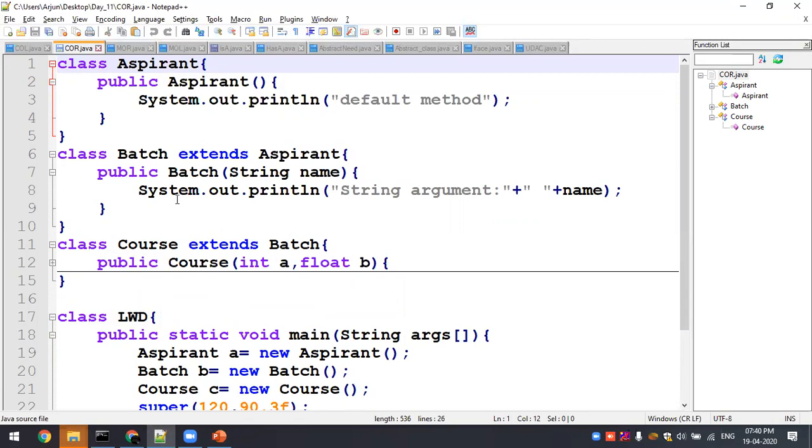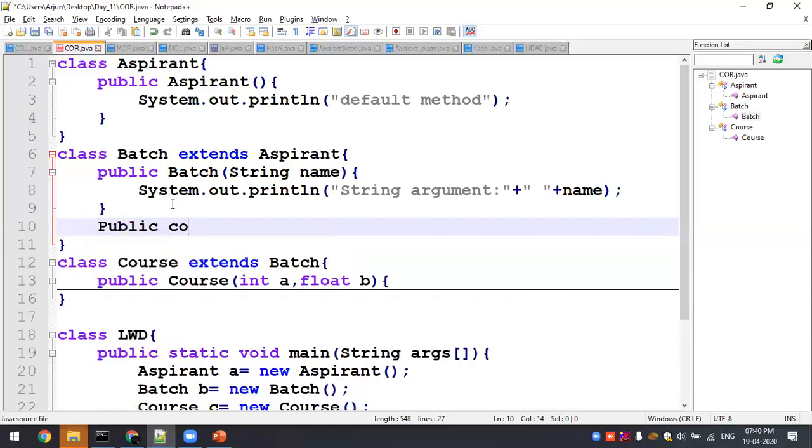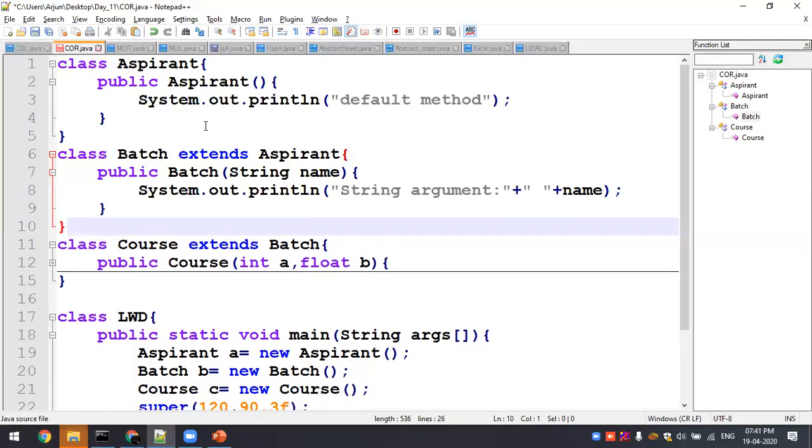So I can't go and define here a constructor named public Course of. Yes or no? This is going to throw an error. Why? Because this Course is a new name inside Batch, so this Course is going to be a normal method here. So you are supposed to give some return type. But this Course name is already defined as a class name of another module, so it gives a name contradiction. So you can't define overriding for a constructor. I hope everyone is clear, right? Only method overriding is possible, constructor overriding is not possible.